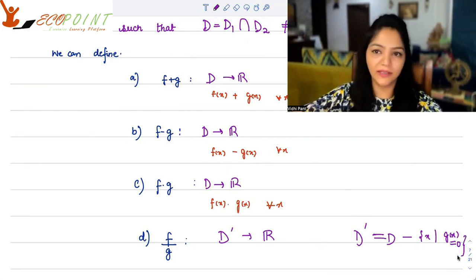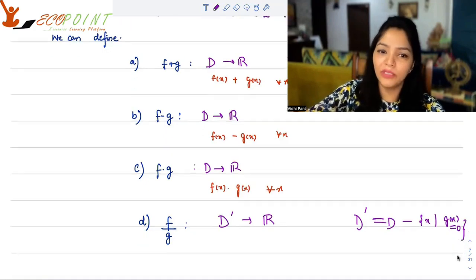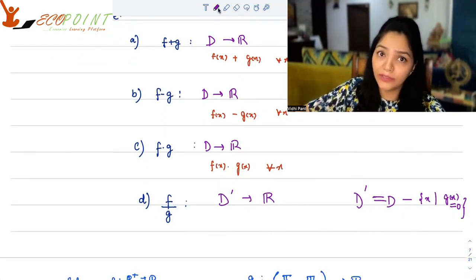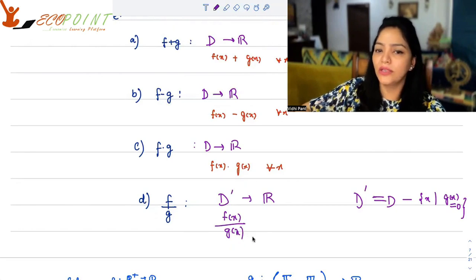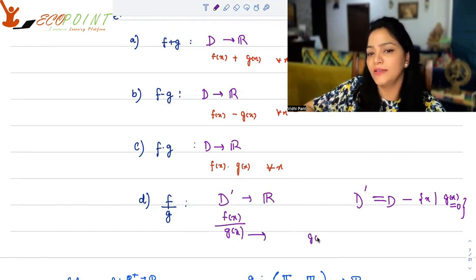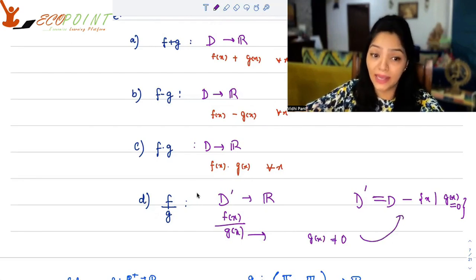You will have to take those x's out, because you cannot have 0 in the denominator. So you just have to be careful with that. And how you can define this function, just the way we have been defining them, it will be f(x) by g(x). And yes, the condition that we want is that g(x) is not equal to 0. And that condition I have taken up here. That's why I wrote D dash here.